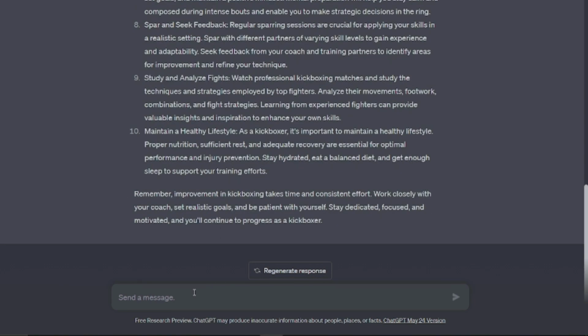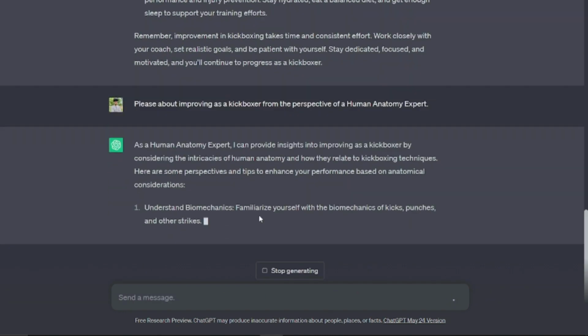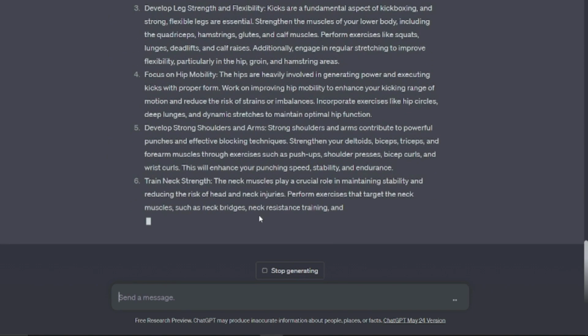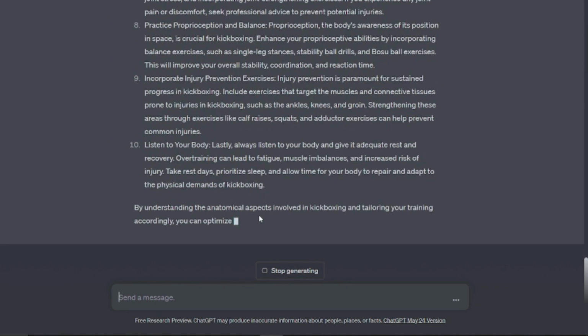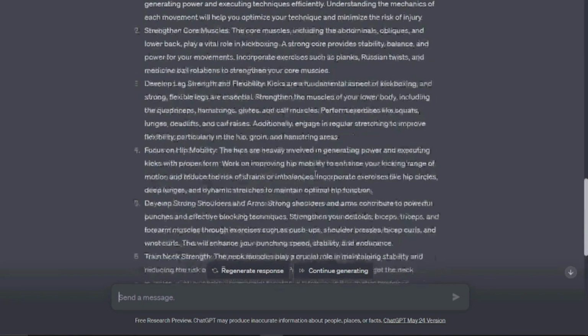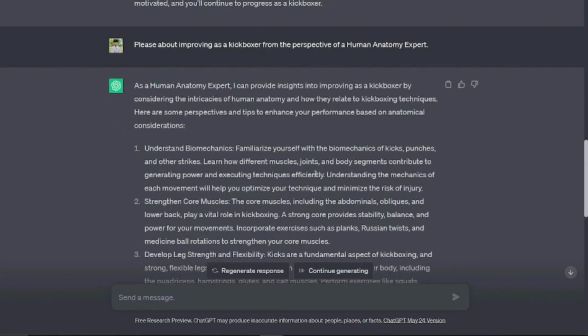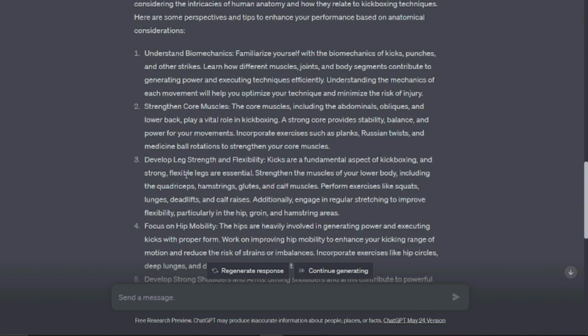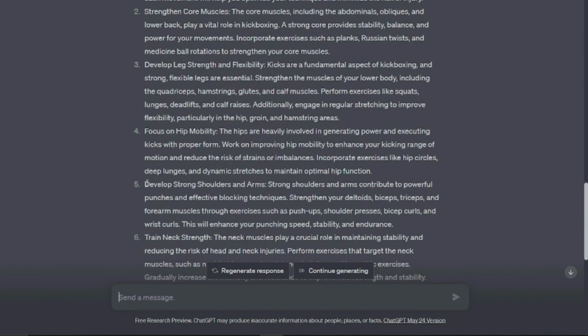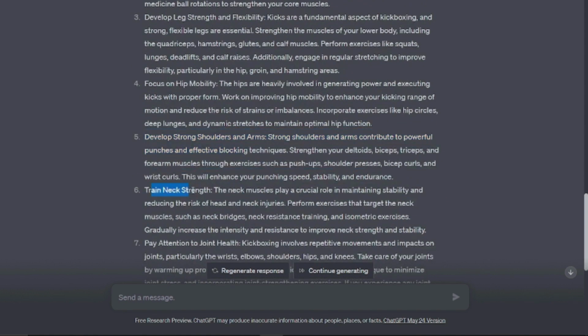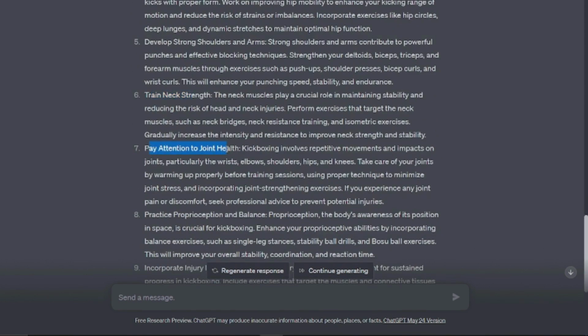Now if you type in the same prompt but with a different perspective, this time we'll ask it to write everything the same but from the perspective of a human anatomy expert. Let's just see what it will do for us. All right, as you can see now, the points that it has given us are much more health based and anatomy based: develop strong shoulders and arms, train neck strength, pay attention to joint health. So these are basically the health based points.